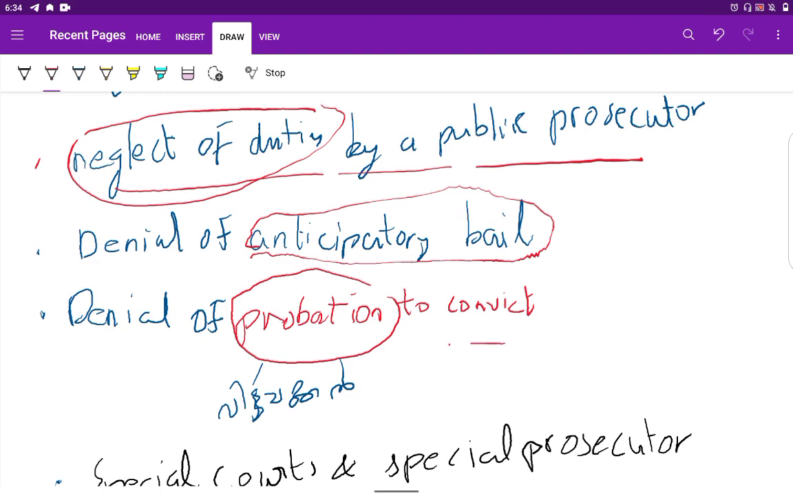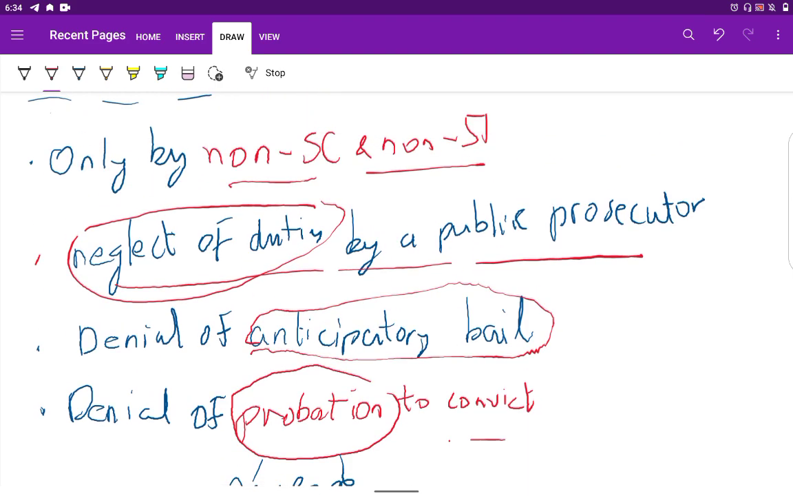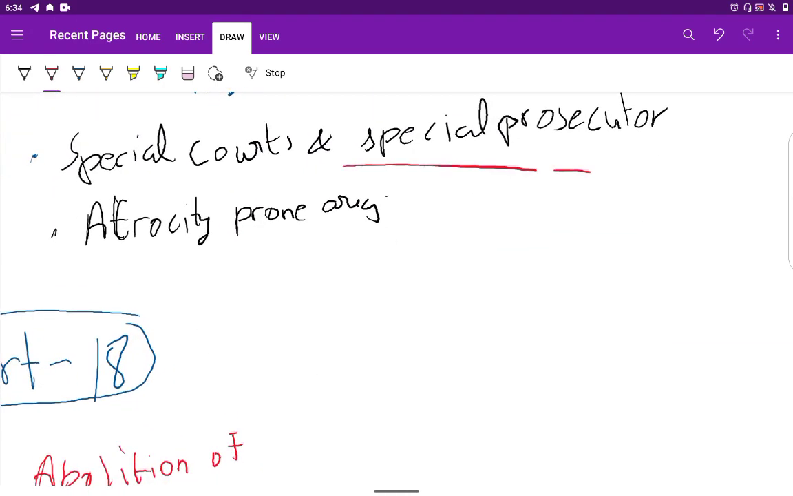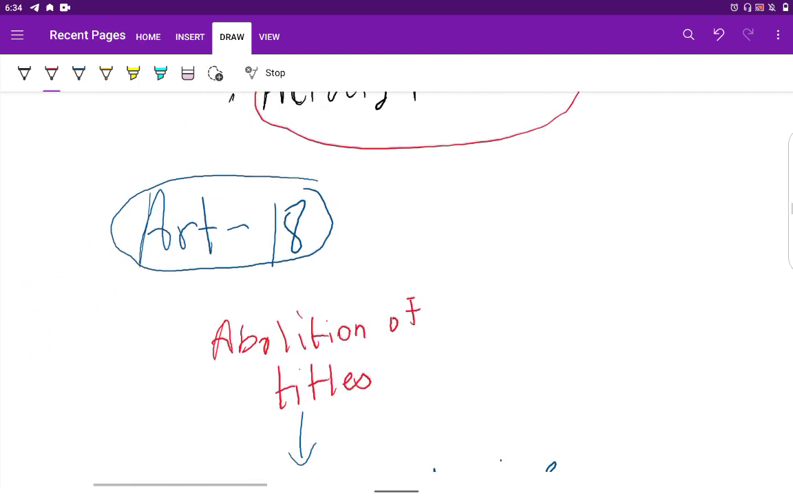Probation means that if a convict is seen as a good-mannered fellow for some period of time, he would be given probation, that is, he would be set free. But it won't be applicable to these people. Special courts and special prosecutors will be constituted, and there will be identification of atrocity-prone areas also, where the SC/ST communities could get hurt.